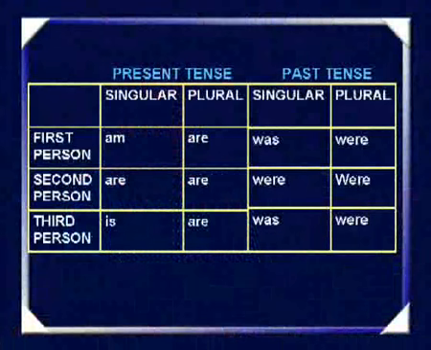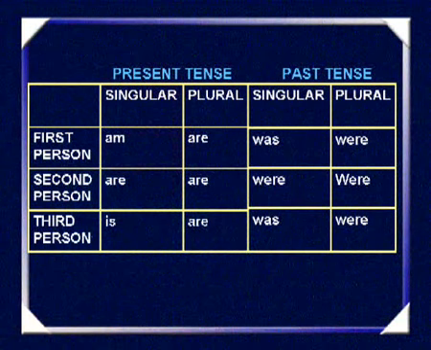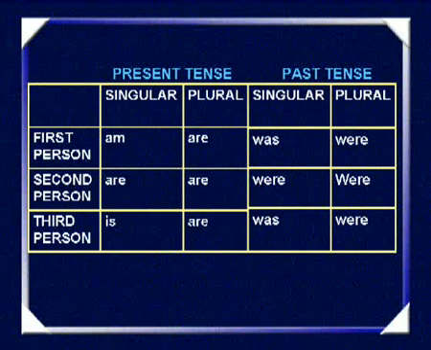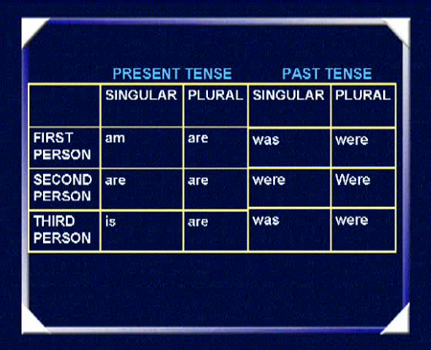You know that when a person speaks about himself or herself, he says I am, and when we speak about somebody else, we say she is or he is. Let us study how the different forms function in singular and plural forms. This slide shows you forms of the be verb in present tense and in past tense, in the singular and in the plural. For the first person singular, you notice that we use am. For the first person plural, we use are in the present tense.